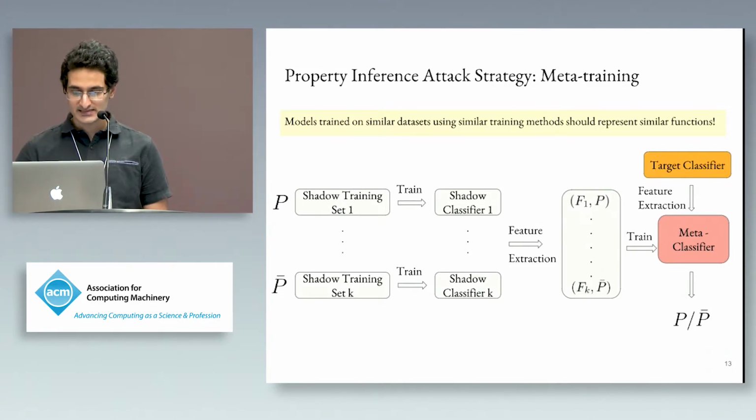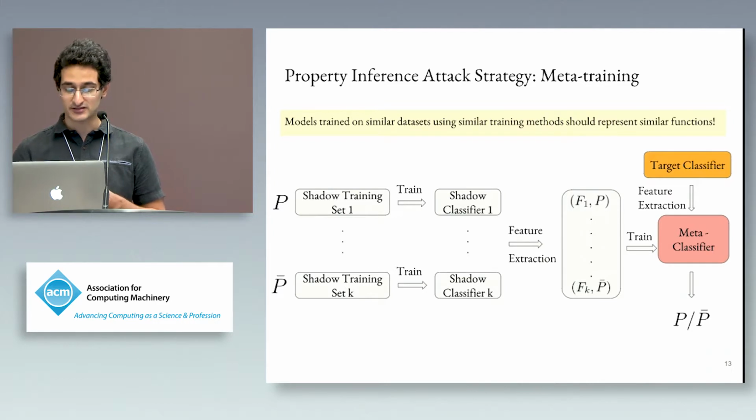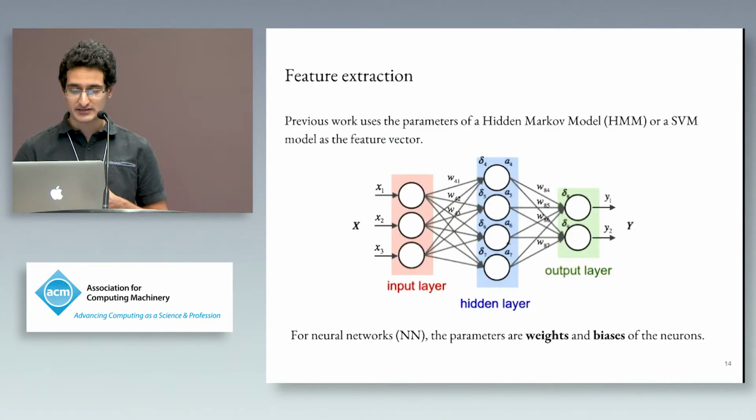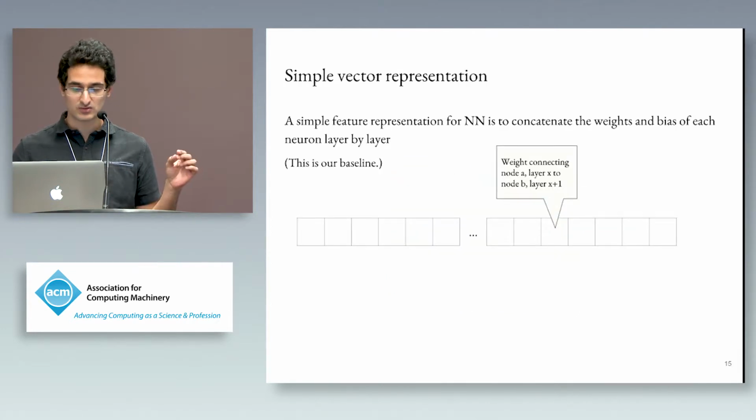So let's see. First of all, let's talk about feature extraction here. The original attack evaluated this attack on HMMs and SVMs, which are hidden Markov models or support vector machines, and they were able to use the parameters as the feature vector. For a neural network, the parameters are the weights and biases. So one could fathom just flattening out the neural network, concatenating all the weights and biases into a very huge feature vector, where each dimension is basically either the bias of a particular node or the weight connecting two different nodes. And this is our baseline.